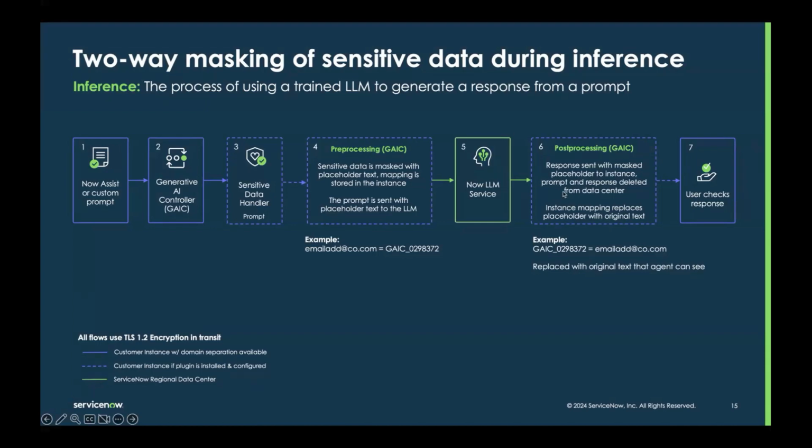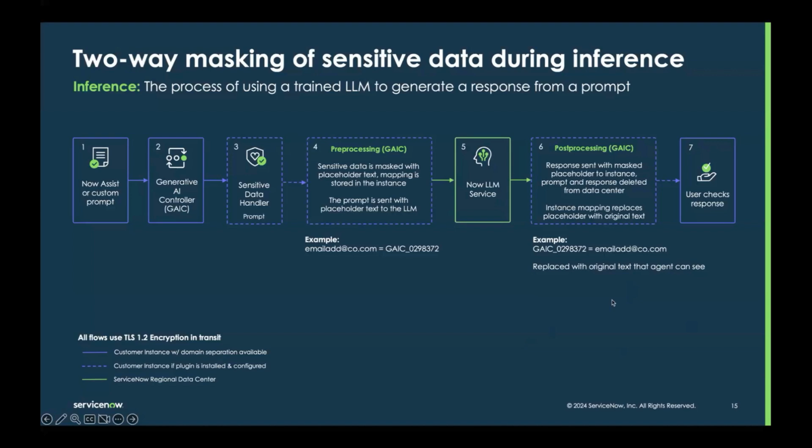Once the LLM has a response, it'll send it back to your instance. And once the response is sent back to your instance, the prompt and the response are deleted from our data center. So we don't retain any of that information. Everything is done in memory only. Your instance has that mapping, like I mentioned, to replace the placeholder text with the original text. So it's going to see that GAIC placeholder text, it knows that it's actually this email address, and we replace it with the original text that the agent can see. So this is a masking process just to prevent the LLM from seeing that sensitive data.